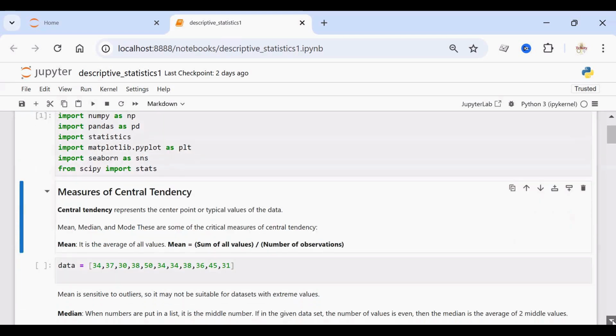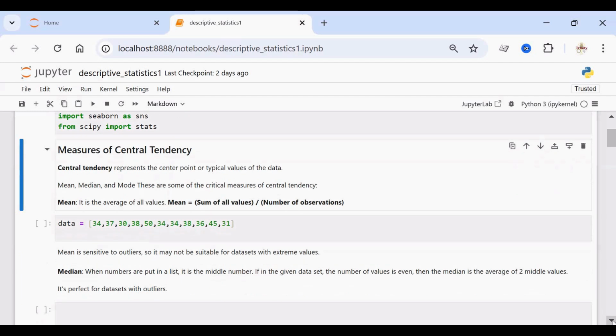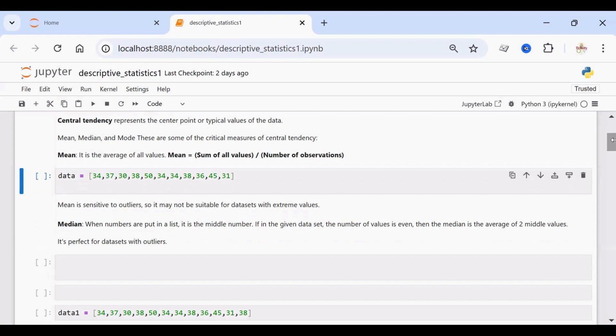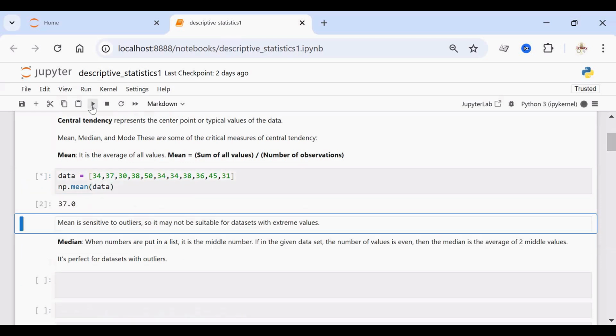Now it starts with measures of central tendency. It represents the center point or typical values of the data. We need to find out mean, median, and mode. Mean is the average of all values. We all know the formula to find out the average. It is the sum of all values divided by the total number of values. Let us take this data set. Data is a list of elements. In order to find out the mean, we can make use of NumPy's mean method. I have already imported NumPy as np. So np.mean, pass this list data as an argument, which will give you the mean.